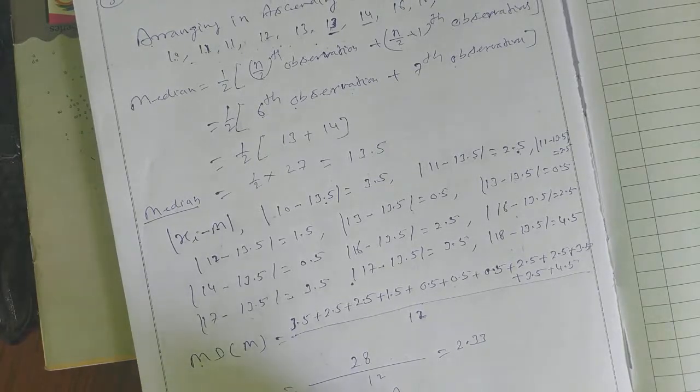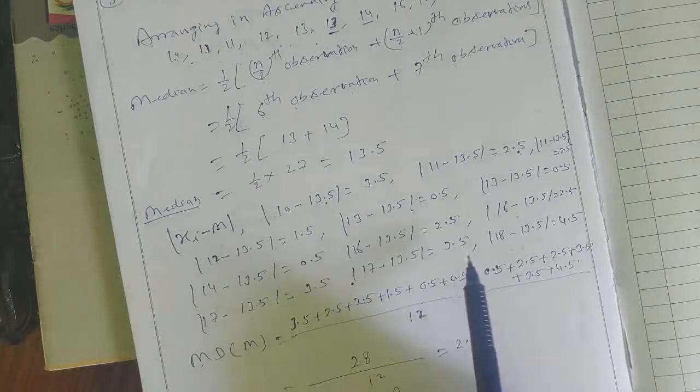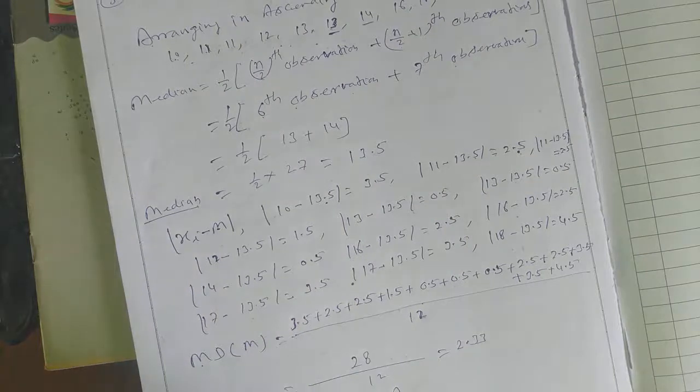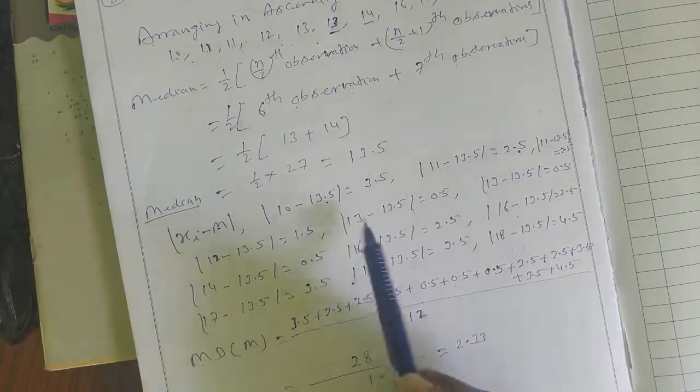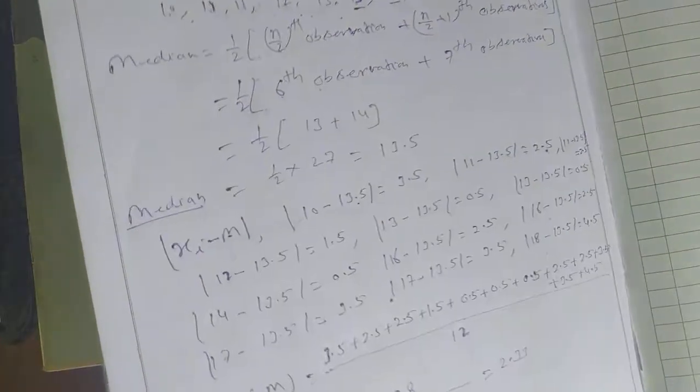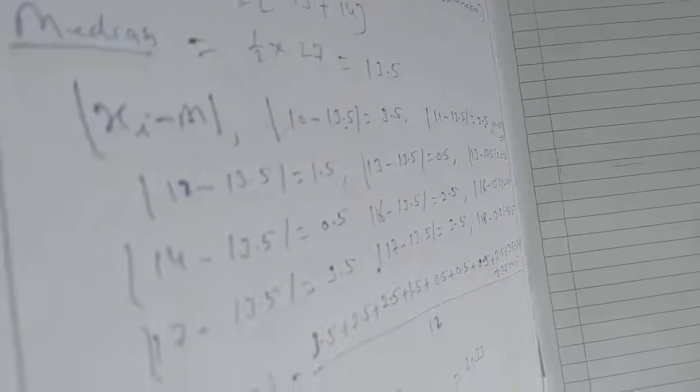But when you calculate here, you will calculate very carefully. Second thing, you can solve this data in tabular form also. So how to make the table here? You will make a table of this data very easily. First you find the median.